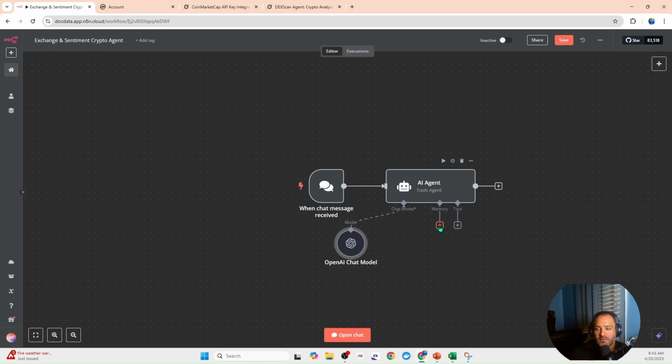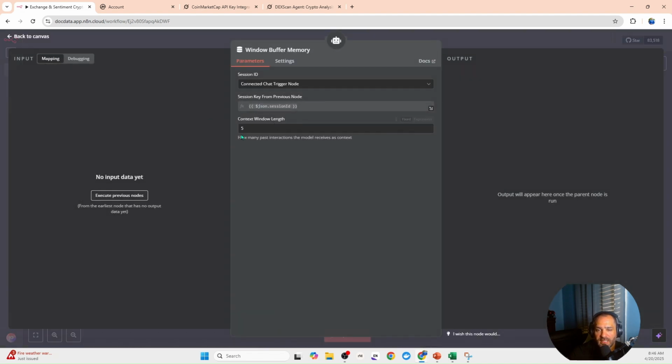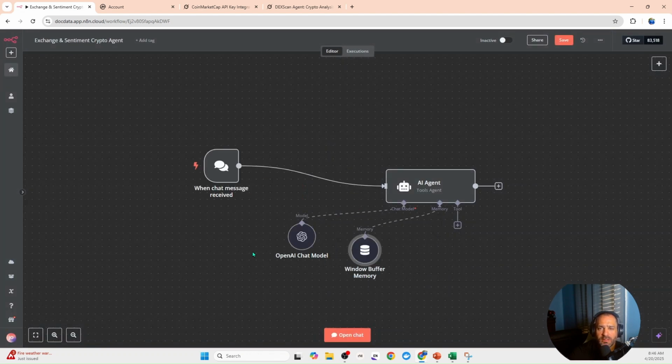All right, so now that we have this connected, I always like to give the AI agent some memory. It's so easy. It's just a step that I always do. Just click window buffer memory. And this gives it context to the last 5 messages that have been put into the chat, like, what is Bitcoin's rate today?